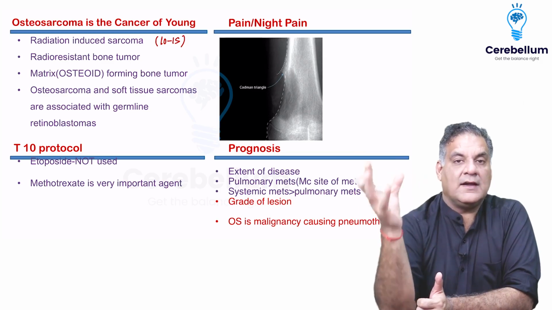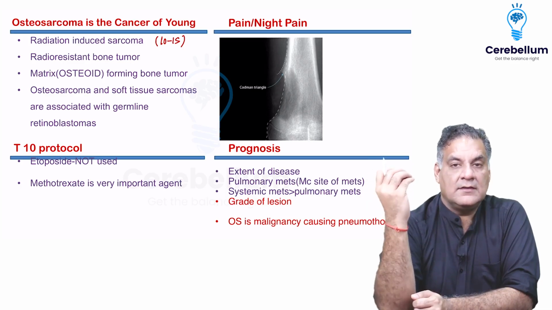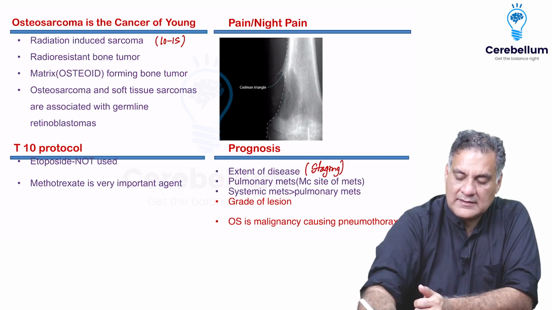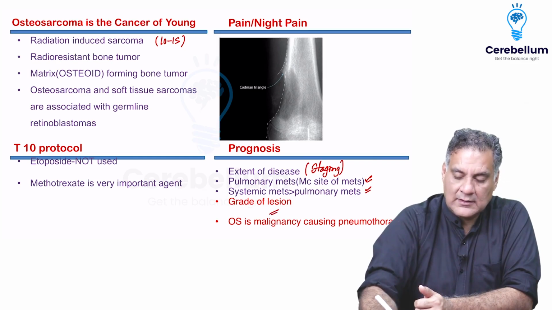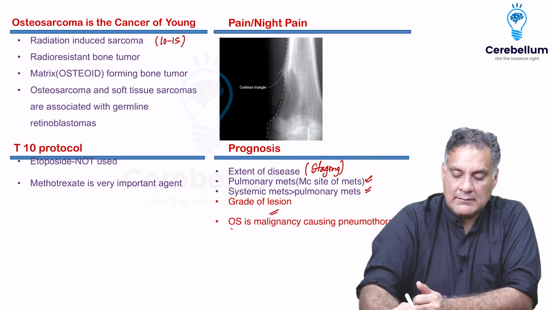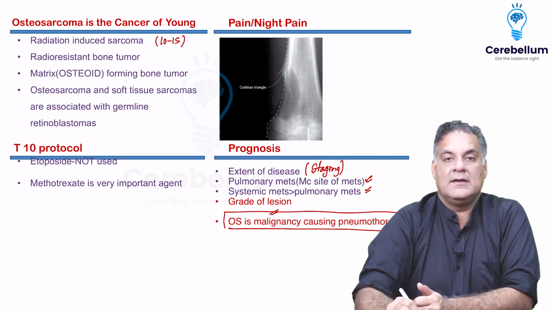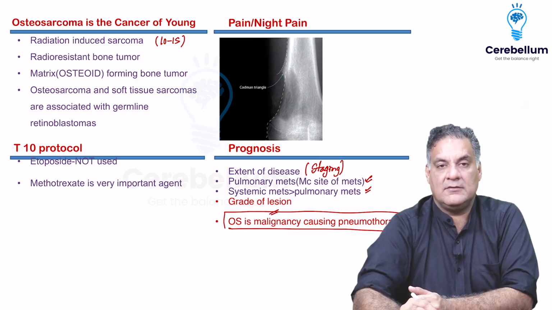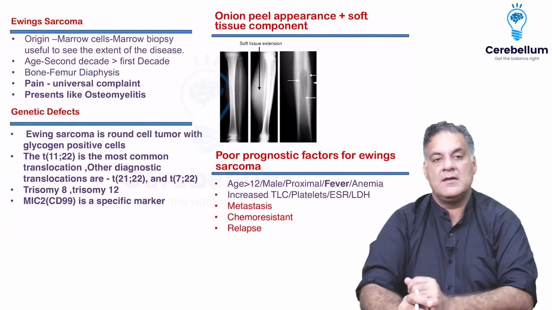You have Codman's triangle, or a sun ray appearance. And remember, in this tumor, the extent decides the prognosis. What does the extent mean? It means the staging. Pulmonary mets are poor, but if it goes to other organs, it's even poorer, and you grade it as low, intermediate, or high grade. Remember, it destroys the lung and causes pneumothorax, a classical old MCQ. You treat it with neoadjuvant chemotherapy followed by surgery followed by adjuvant chemotherapy. Remember, methotrexate is the key drug, and etoposide doesn't function in this.